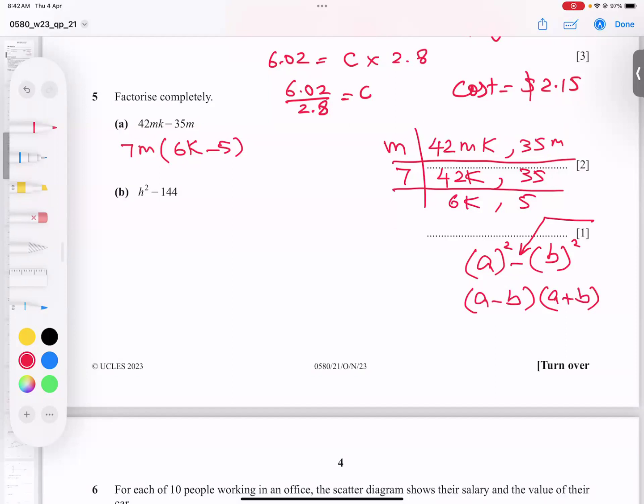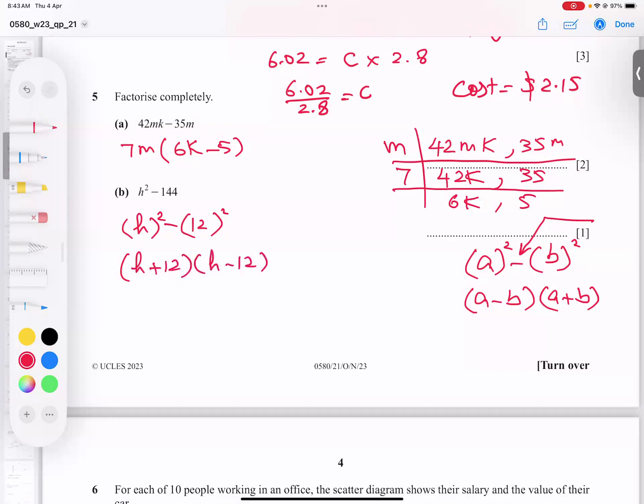This is a basic property. Apply it here. This is the square of what number? Please try to find it first. This is h, and this is 12, because 12 to the power 2 is 144. You can check with your calculator. Now the values in the bracket, one time add and one time subtract.